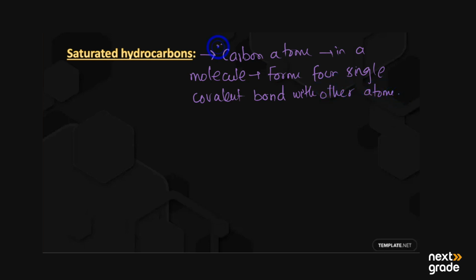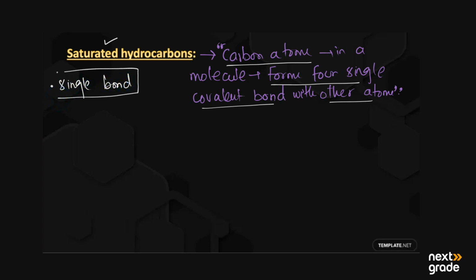These are known as saturated hydrocarbons. In simple saturated hydrocarbons, all the carbon atoms form four single covalent bonds with other atoms. All the carbon atoms form single bonds. You must remember this term: the single bond between the atoms. This is known as saturated organic compounds, or saturated hydrocarbons.